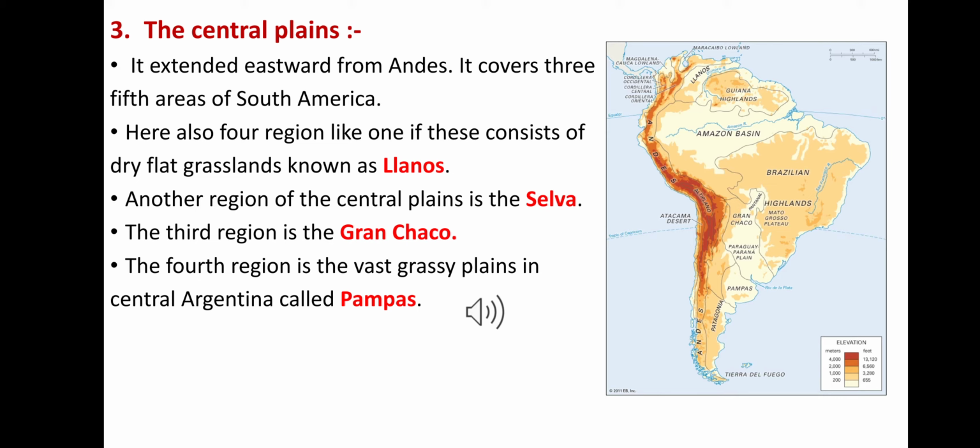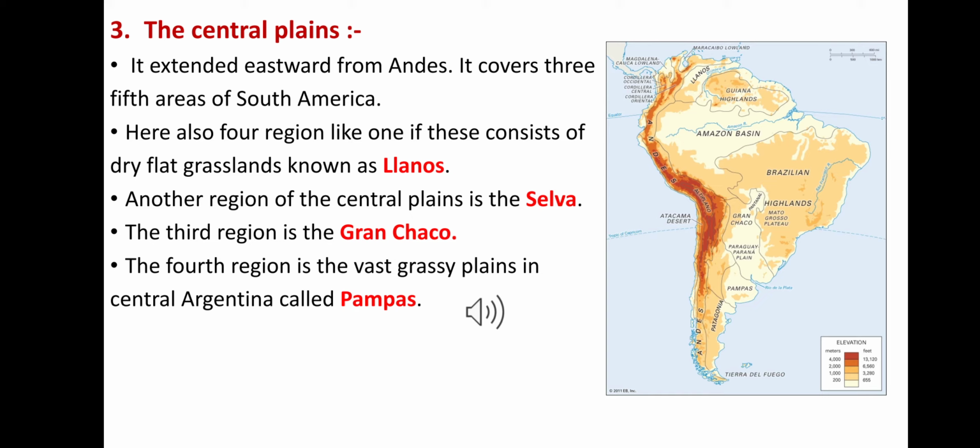Number two, another region of the Central Plain, is known as Selva, the tropical rainforest of the Amazon basin in Bolivia, Brazil and Peru. Number three is the Gran Chaco.